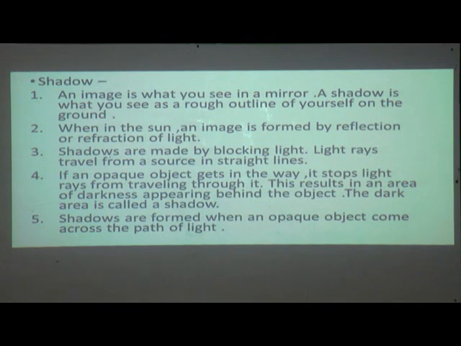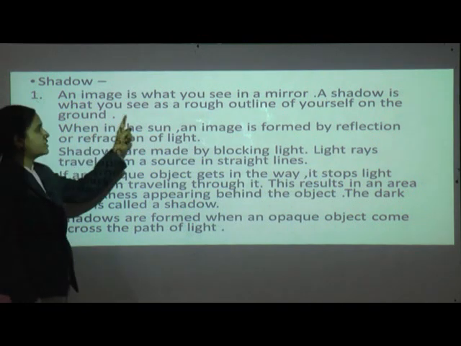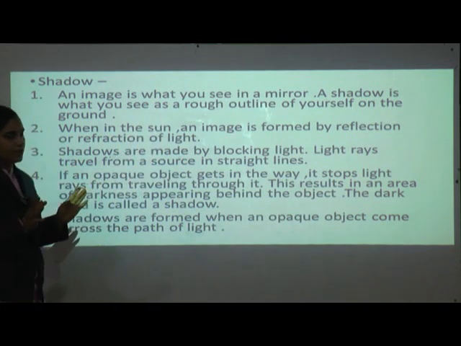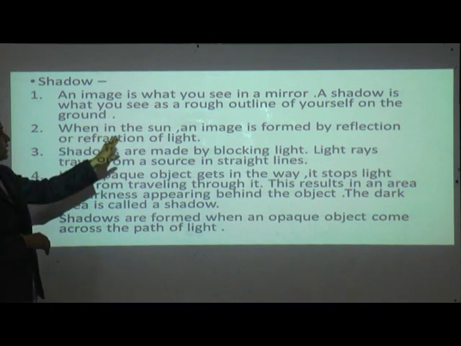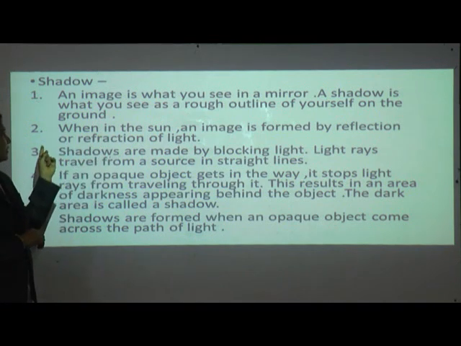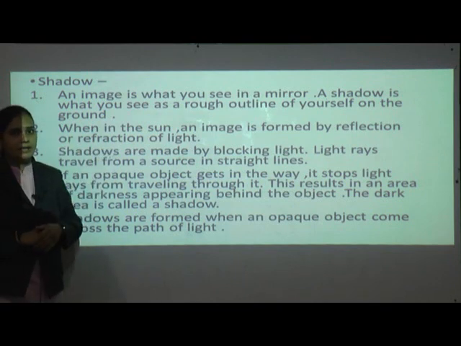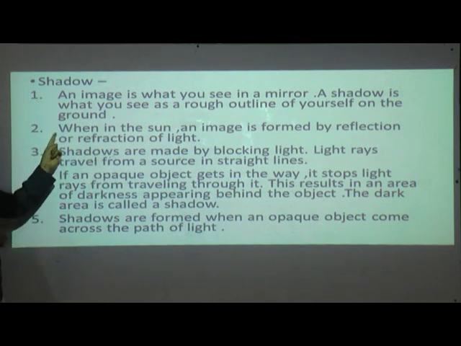Students, what is meant by image? The image is what you see in a mirror. So you always see it in the mirror, isn't it? So this one is an image. Now a shadow is what you see as a rough outline of yourself on the ground or a screen. When in the sun, an image is formed by reflection or refraction of light.